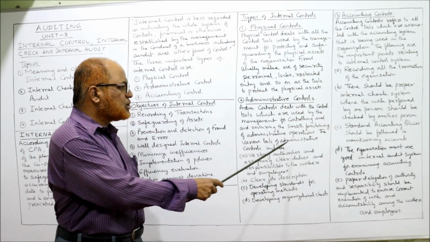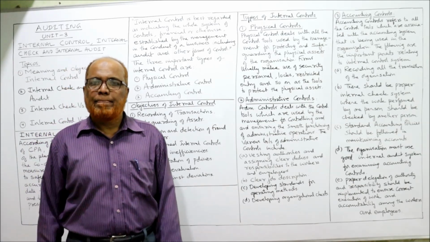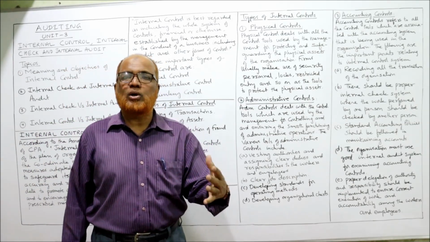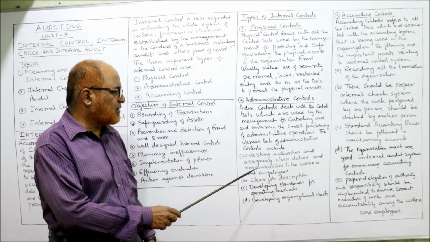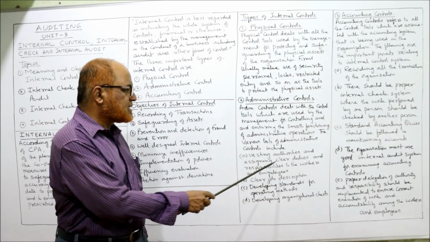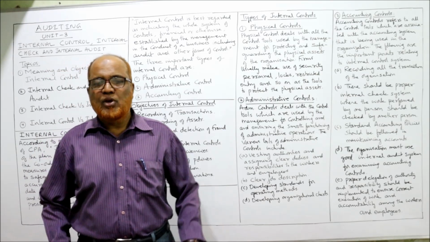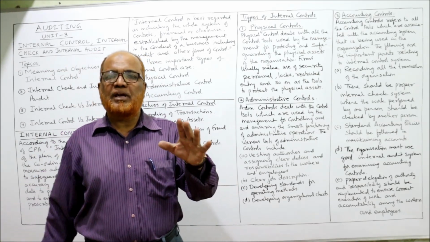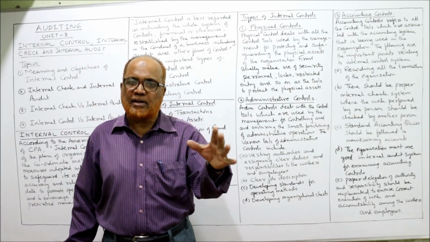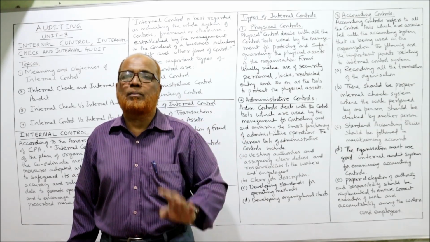And the various tools of administrative control: vesting authorities and assigning clear duties and responsibilities to the workers and employees. All the workers and employees should be given proper authority, proper responsibility, and be made accountable.